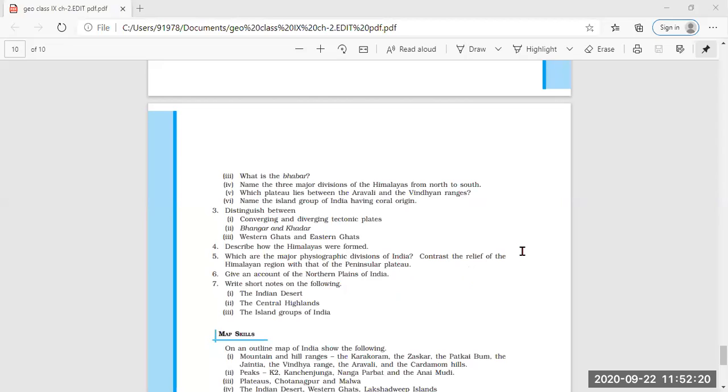Ma'am, Sneha. Okay, Sneha. Ma'am, in the Himalayan region, they are young fold mountains made from the uplift of strata formed by sedimentary rocks. Yes, good. But ma'am, in the peninsular plateau, they are created from igneous and metamorphic rocks after the splitting of Gondwana land. Good, very good.